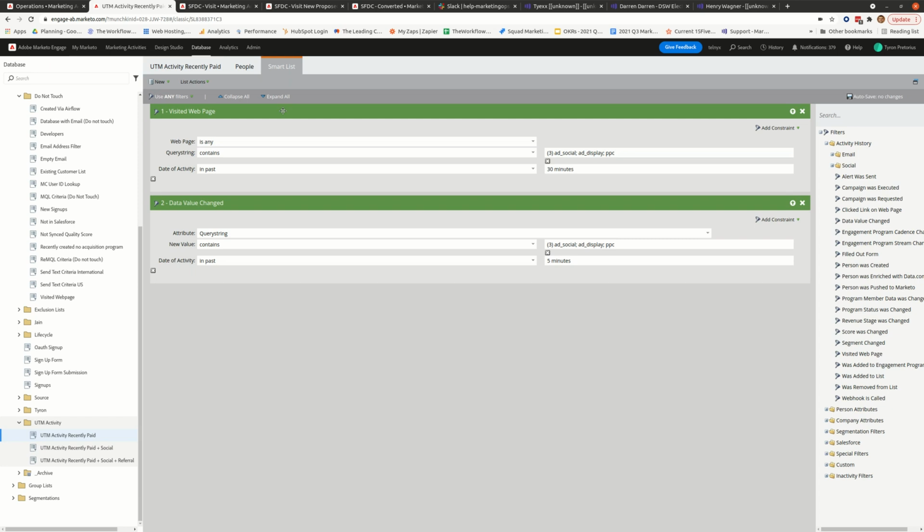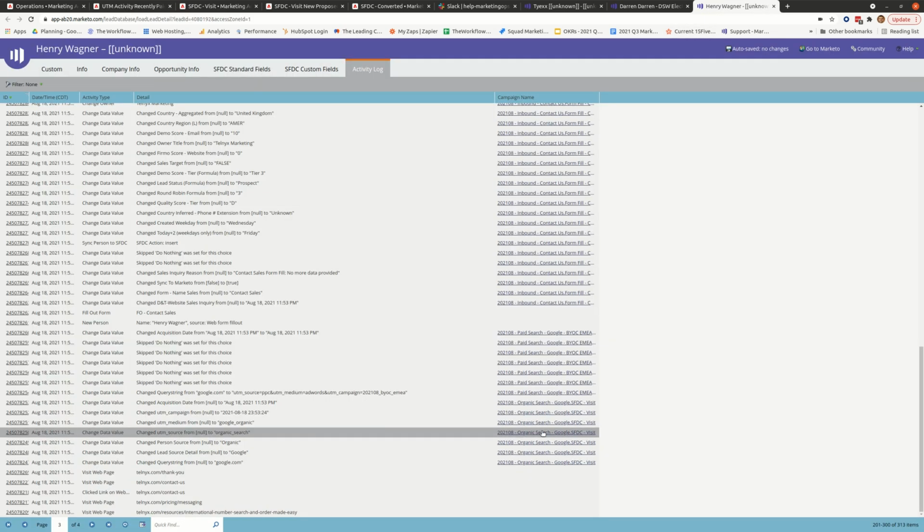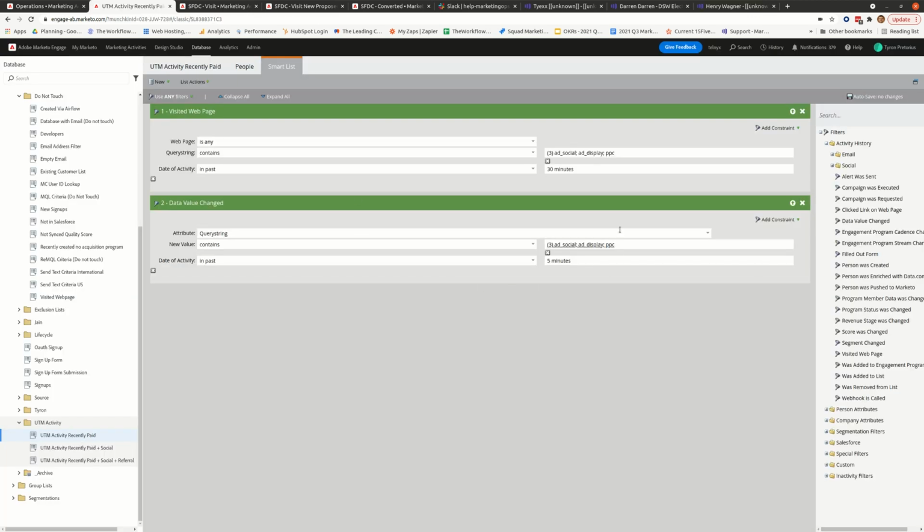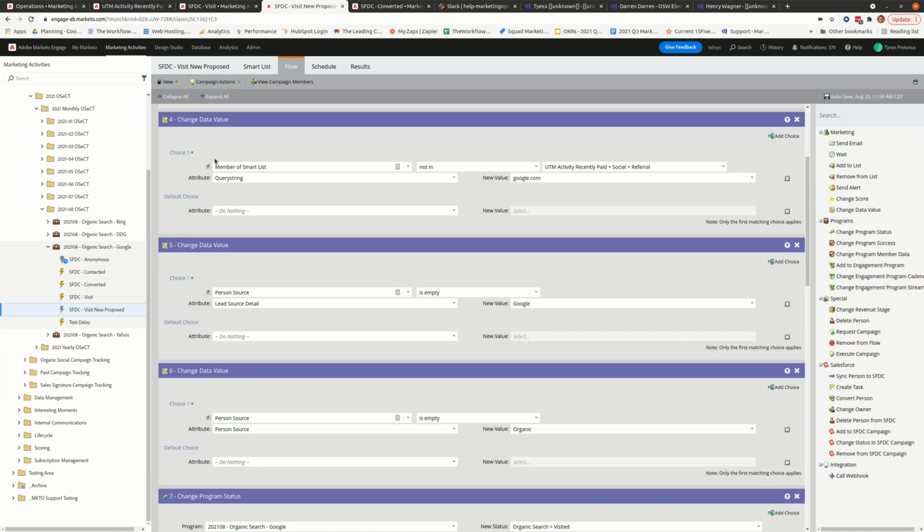so the paid one just checks to see if anyone's visited a web page in the past 30 minutes containing any of these parameters. And then to account for this situation here, where the query string is updating rapidly when they're unanonymized, I've also got this to say query string has been changed to one of these in the past 5 minutes. So anyone who meets any of these two criteria will be in this smart list. So then if we go to this condition here, if someone is not a member of this smart list, that means it's okay to override their query string parameter.